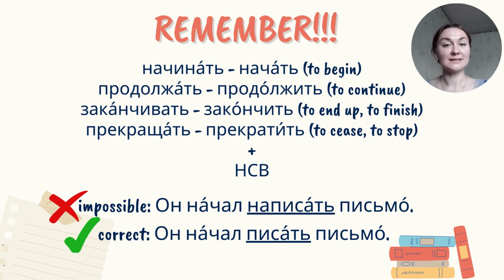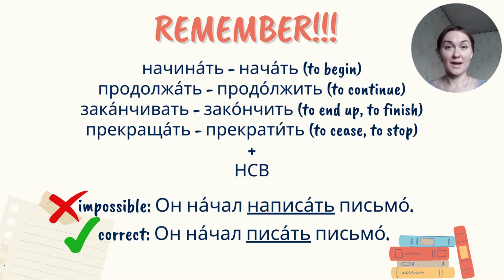Он начал написать. It's impossible to say like this, because написать is a perfective verb. We do not say it like this. The correct way to say this is он начал писать письмо, because писать is an imperfective verb.